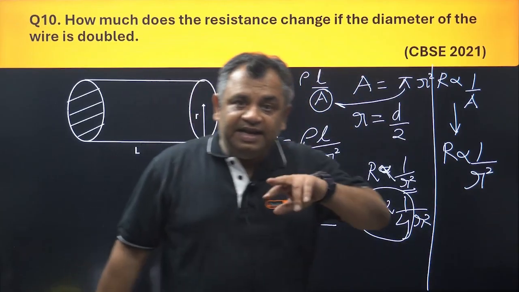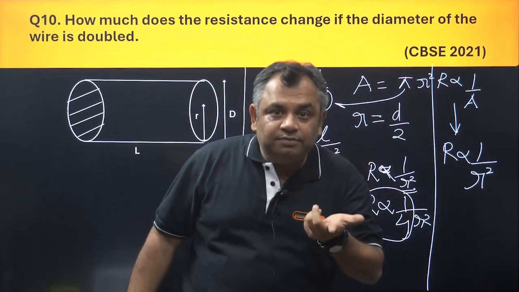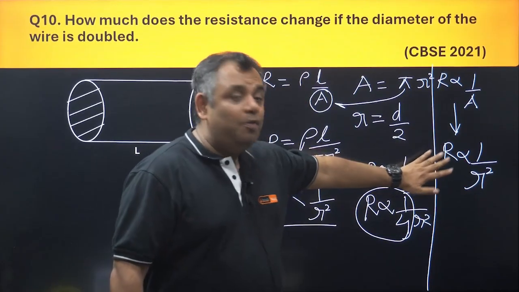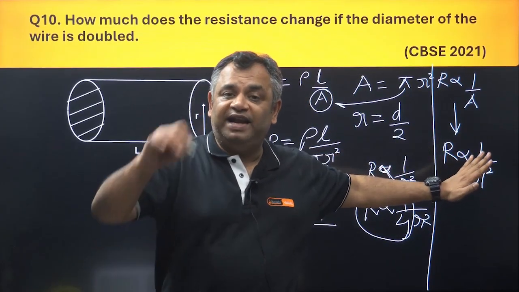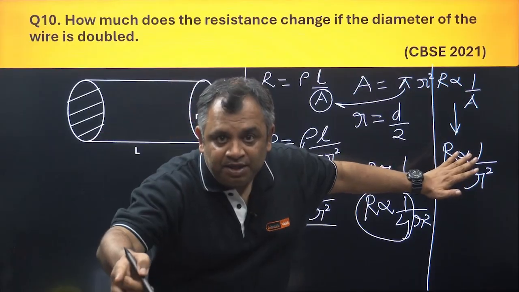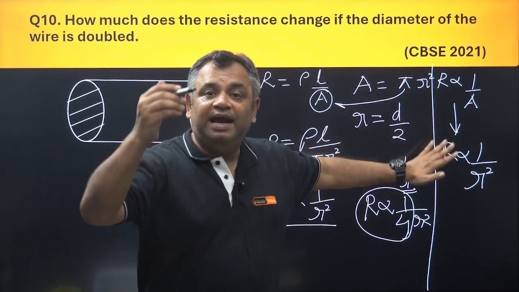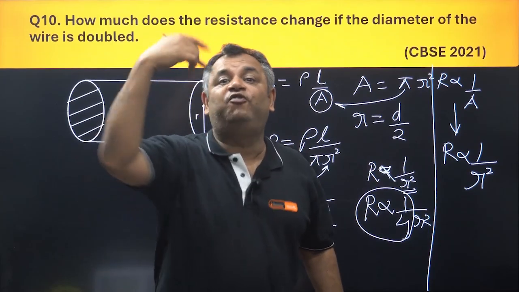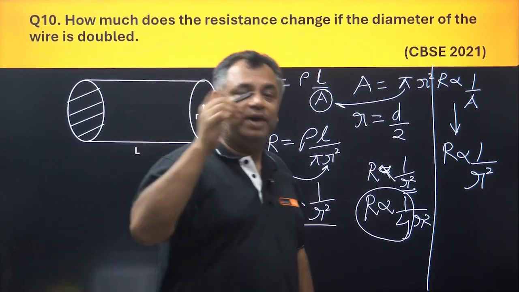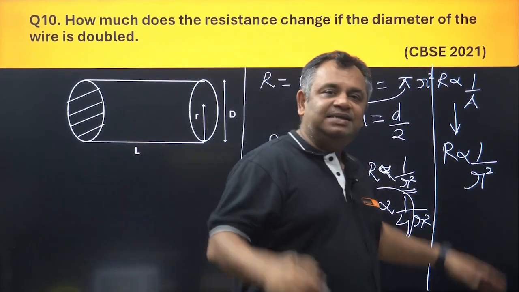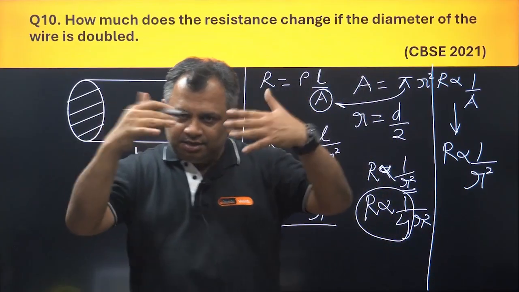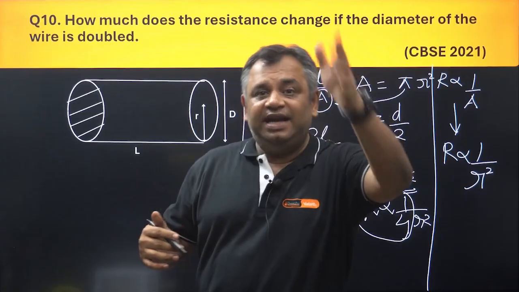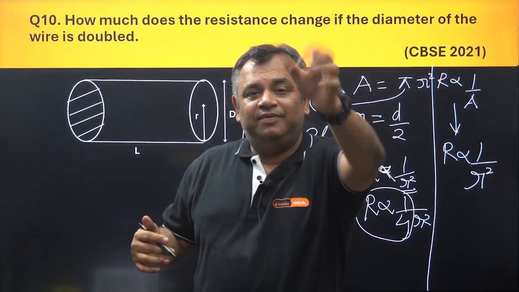So if the radius doubles, how much will resistance change? Will the resistance get half? No, square of half. It will reduce by 4 times because it is square. Radius and diameter are directly proportional, so whatever happens with radius, the same thing will happen with diameter.